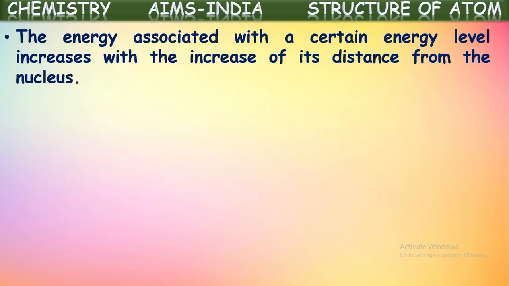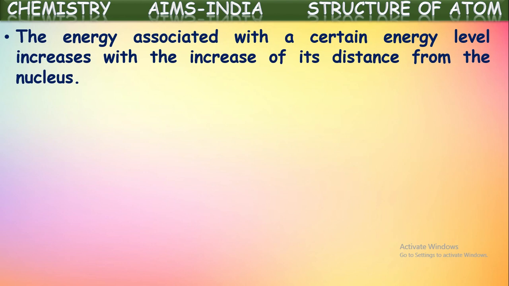The energy associated with a certain energy level increases with the increase of its distance from the nucleus. Each energy level or orbit is associated with a fixed amount of energy. The energy level nearest to the nucleus has the lowest energy, and as the distance from the nucleus to the orbit increases, the energy associated with that energy level also increases.